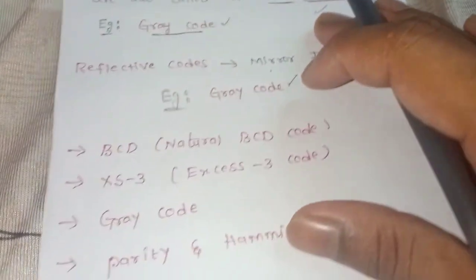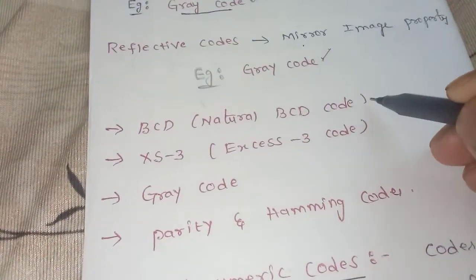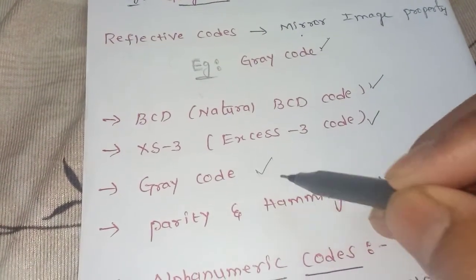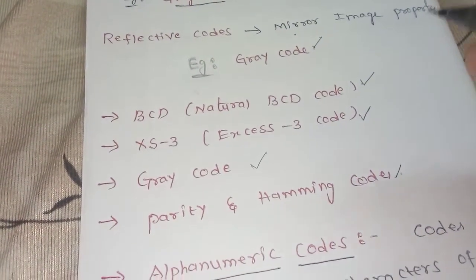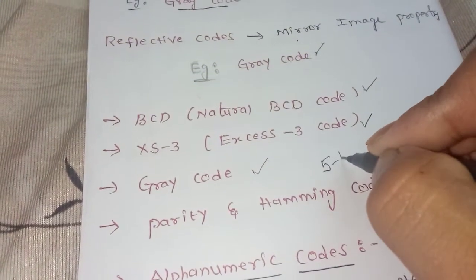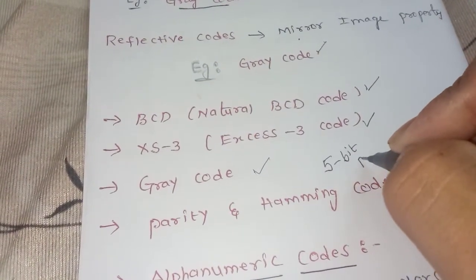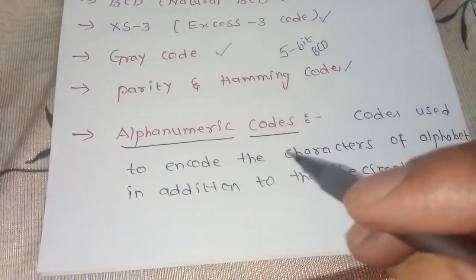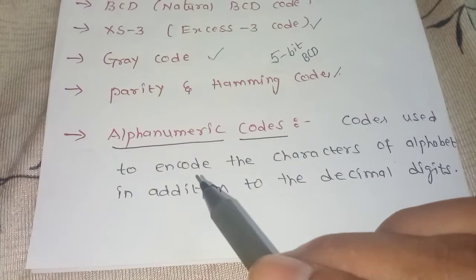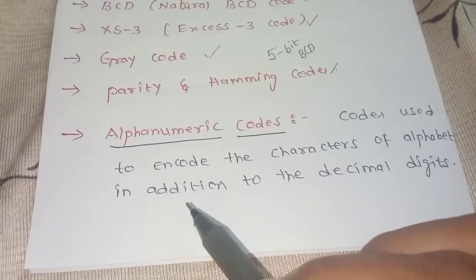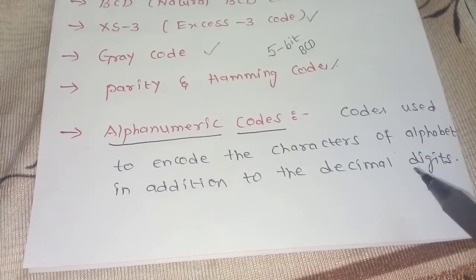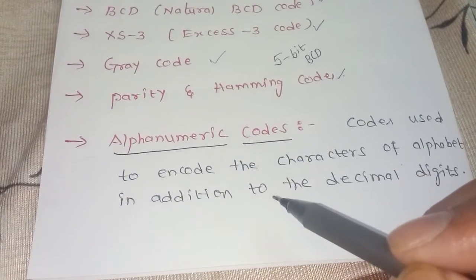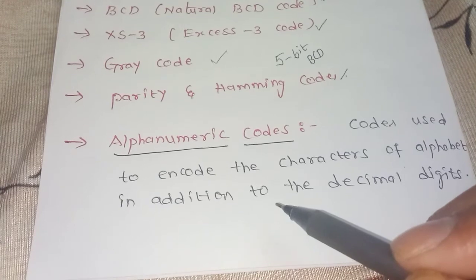In the next class we will see the BCD code, that means natural BCD code, XS3 code, gray code, parity and Hamming code. If there is time, we will discuss the 5-bit BCD code also. After that we will see the alphanumeric codes, codes used to encode the characters of alphabets in addition to the decimal digits. That means in alphanumeric codes we have both numbers as well as characters.